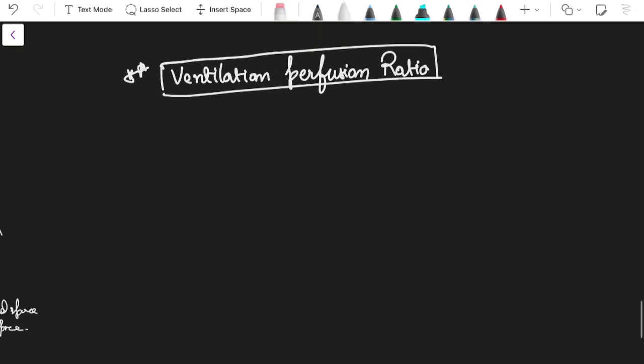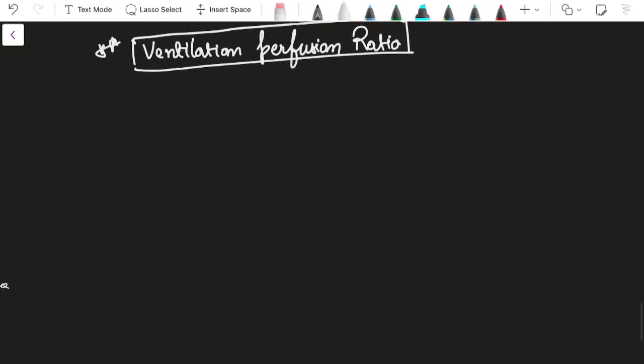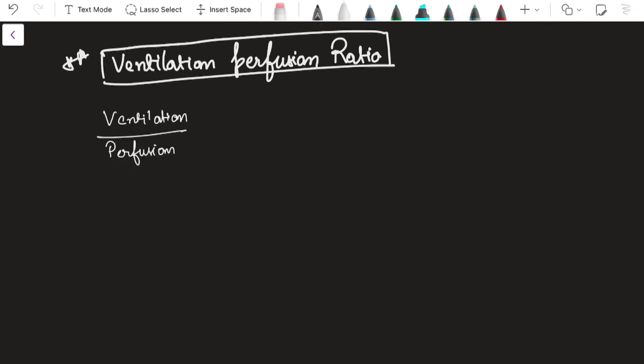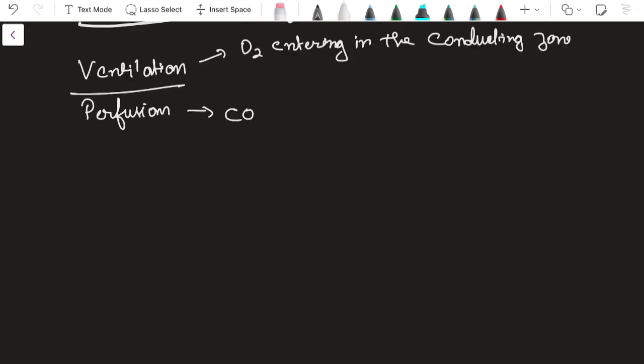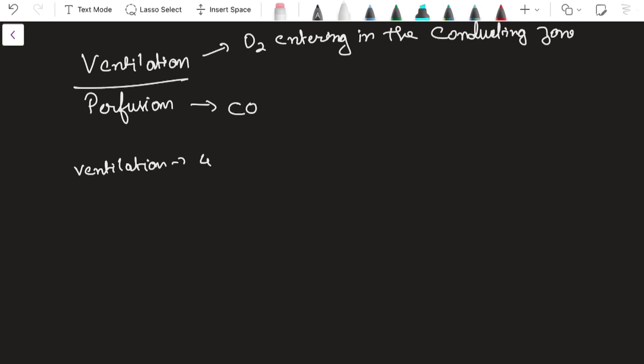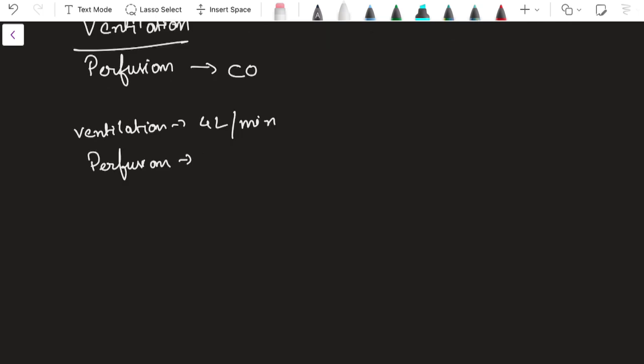Let us come to another very important topic, that is the ventilation perfusion ratio. What is ventilation? Ventilation is the exchange of gas. Ventilation over perfusion. Ventilation depends on the amount of O2 entering the conducting zone or the lungs, and perfusion depends on the cardiac output, that is how much blood is present in the arteries, veins, and capillaries mainly. Ventilation is measured as 4 liters per minute, and perfusion is measured as 5 liters per minute, equal to the cardiac output. So if you take the ratio, it is 4 by 5, almost 0.8.